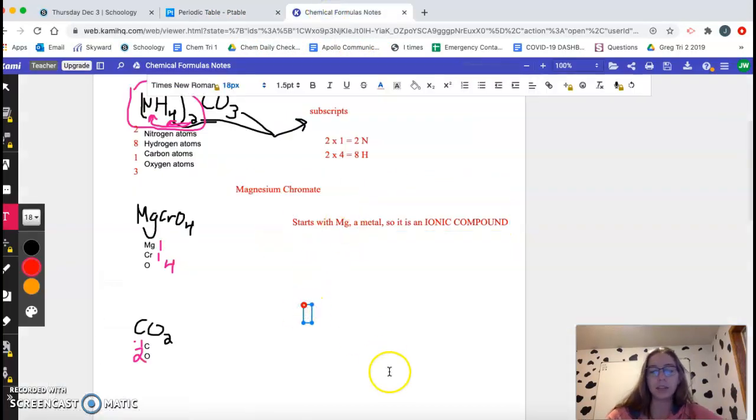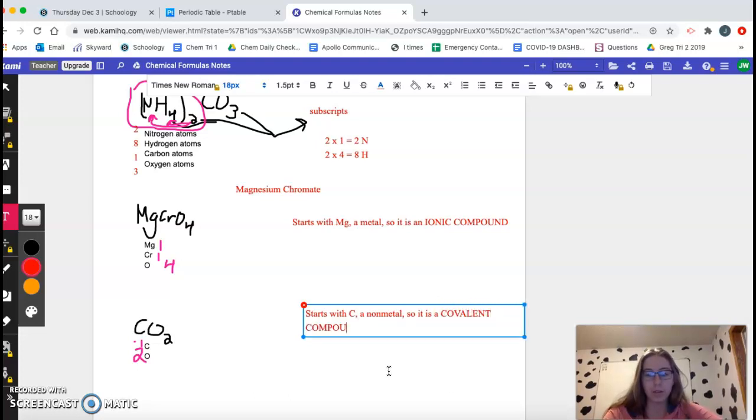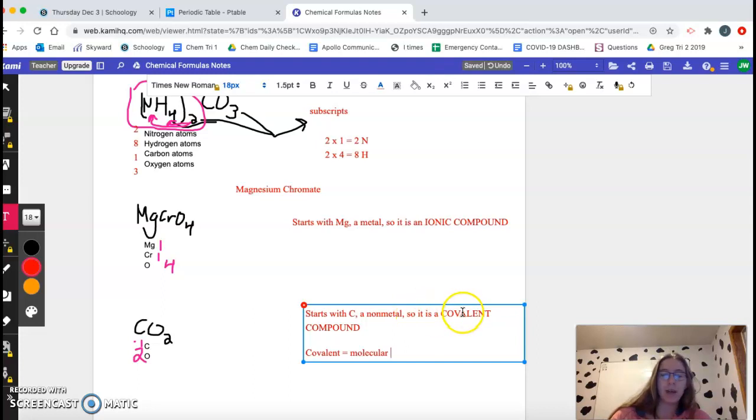They are both nonmetals, so it is a covalent compound. Also, fun fact, I don't know if I already let you know this or not, but covalent compound is the same as molecular compound. So covalent is molecular, you can use them interchangeably. You could say because it starts with a nonmetal, it is a molecular compound. Same thing.